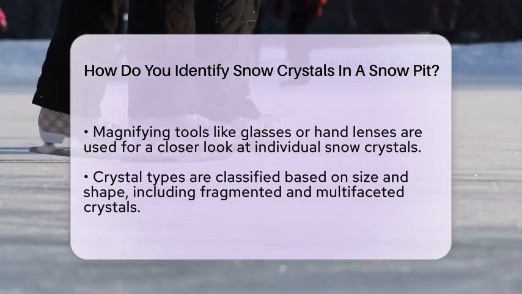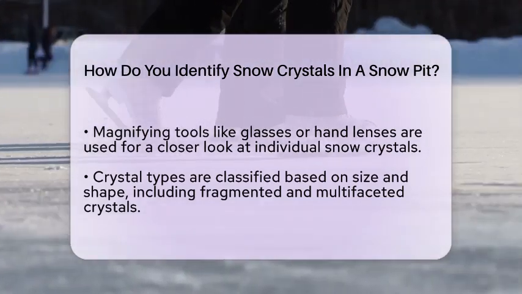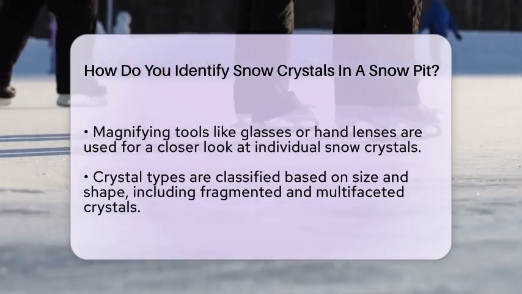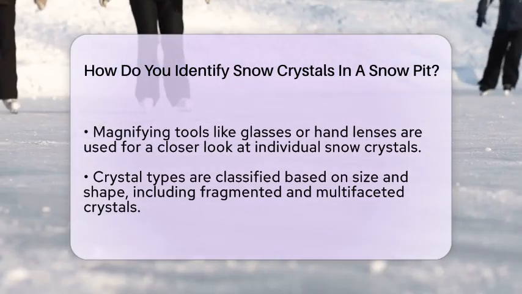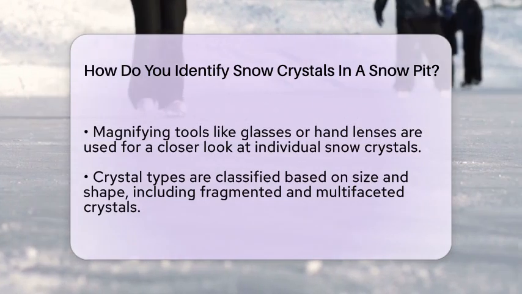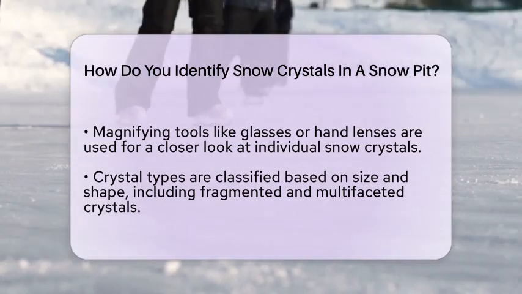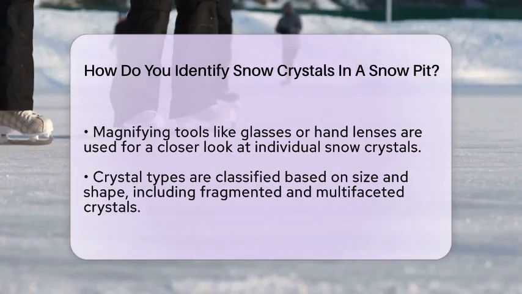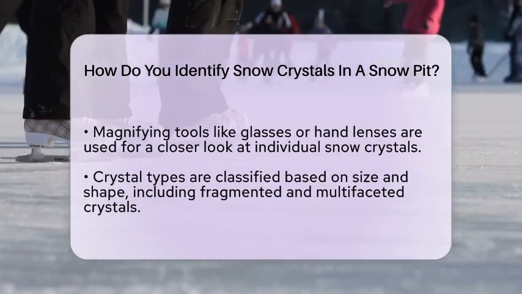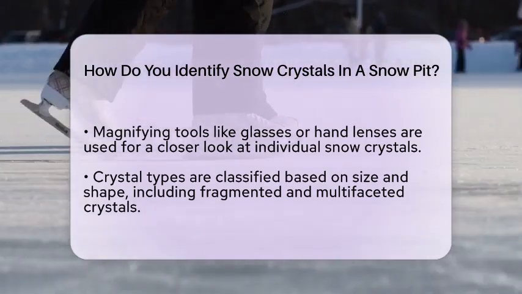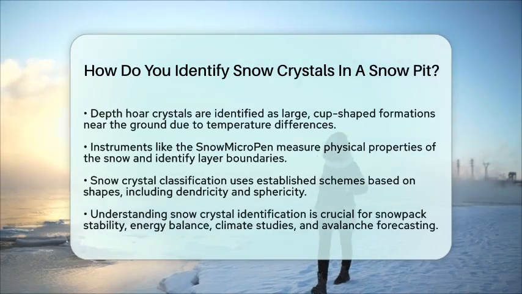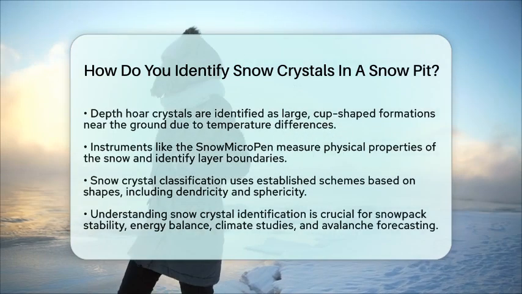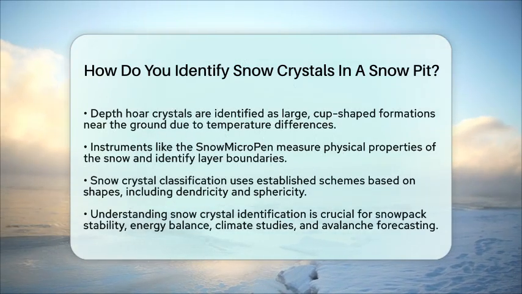Classification of snow crystals is done using established schemes based on their shapes. Researchers look at descriptors like dendricity, which refers to the complexity of the outline, and sphericity, which indicates how round the crystals are. These descriptors help differentiate between rounded grains formed by wind compaction and faceted grains formed by temperature changes.